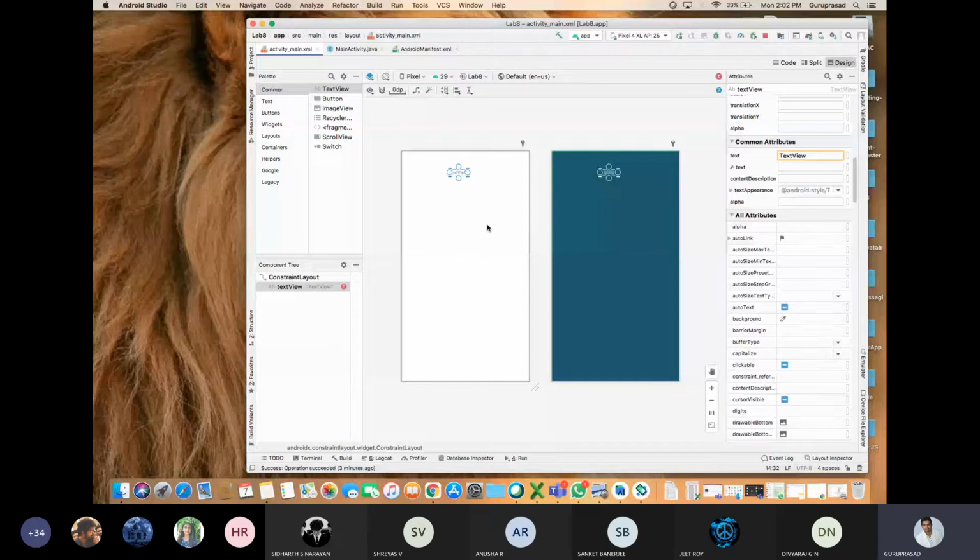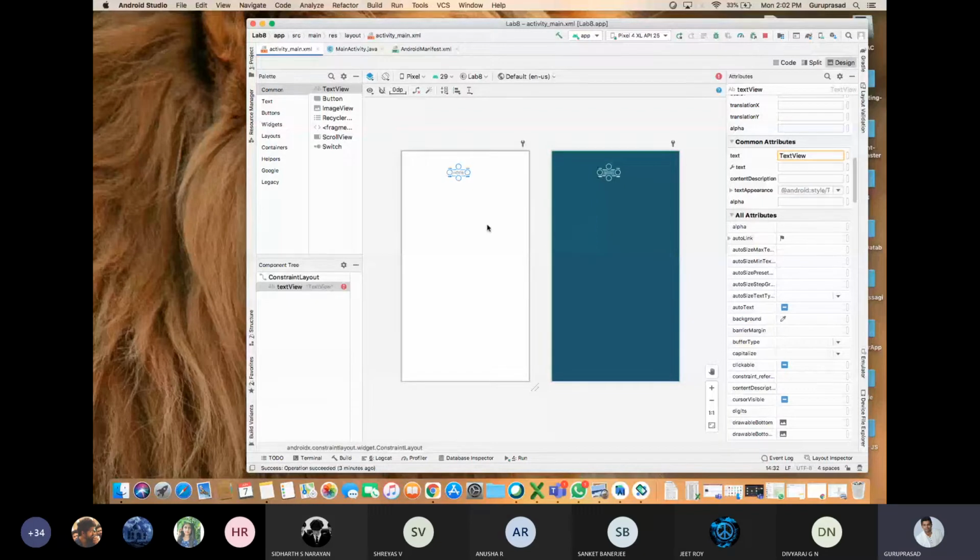Then coming to the relative layout, what do you mean by relative? Friend of, brother of, sister of. That is relative layout. So relative layout is top of some text bar, top of some button, bottom of some button, bottom of some text. Then coming to the linear layout.